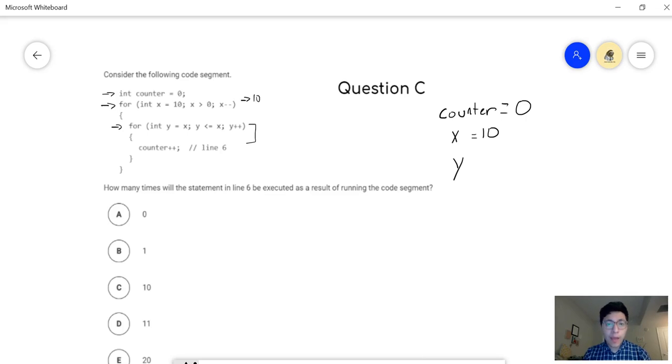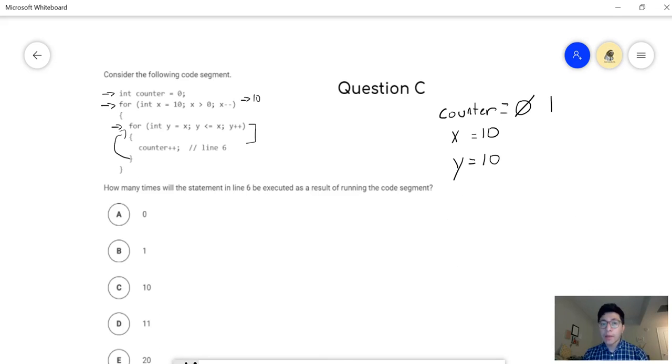So this one has to terminate first before we can go back to that original one. So let's take a look here. Y is equal to x. So now we're going to set y equal to 10. We're going to loop while y is less than or equal to 10, y plus plus. So in this case, it's going to go inside because 10 is less than or equal to 10, technically. And now I'm going to go inside here, and I'm going to increment my counter by 1. And so now counter is 1. And then this is going to loop again one more time, which is now going to set y to 11 because I've incremented. Is 11 less than or equal to 10? It's not. So our inner for loop is done.